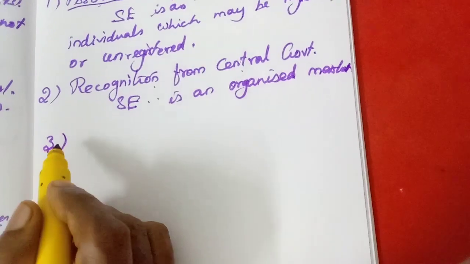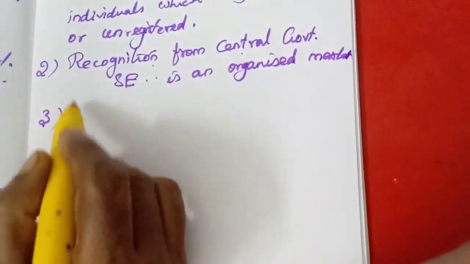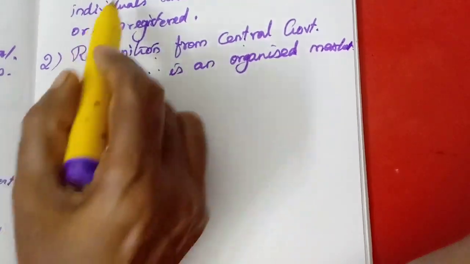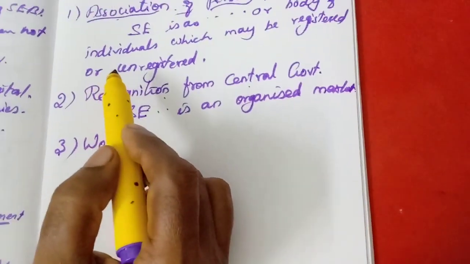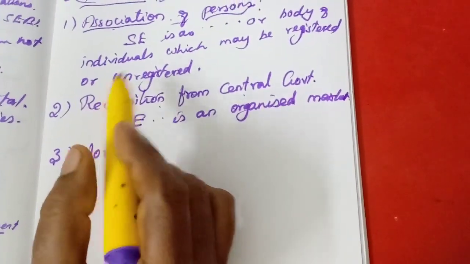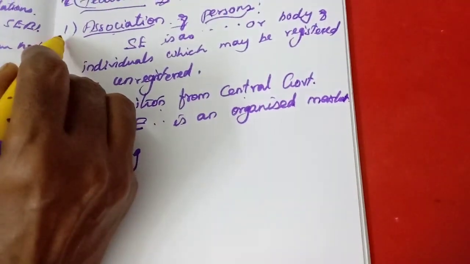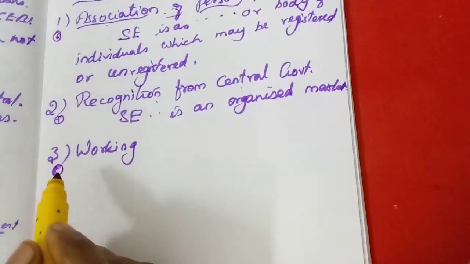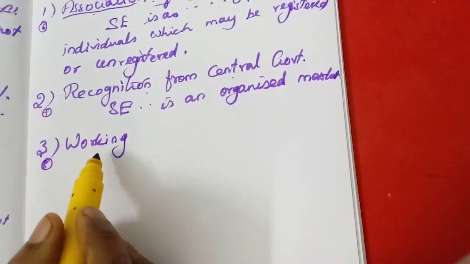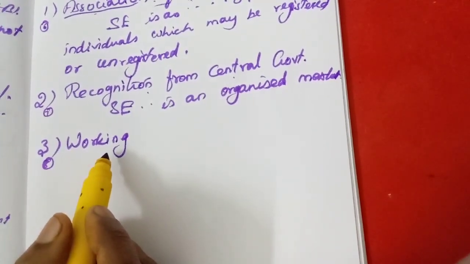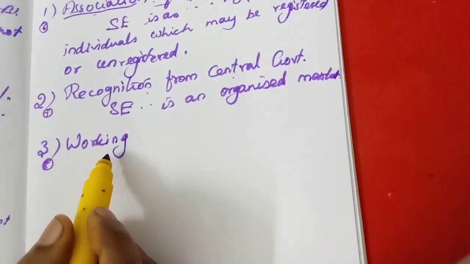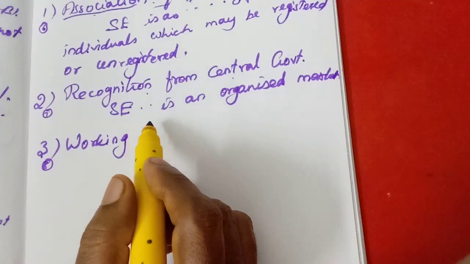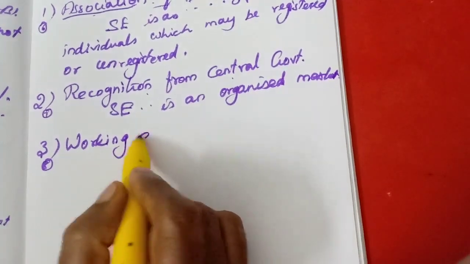Then third one, working as per rules. How is it working? These 3 points are the sixth, seventh and eighth point. Okay, sixth, seventh and eighth point. Whenever I am explaining, you can refer in the book also. Then you will understand, and afterwards it will be easy for you to learn. Okay, so that one, working as per rules.